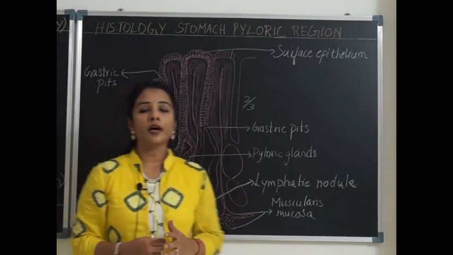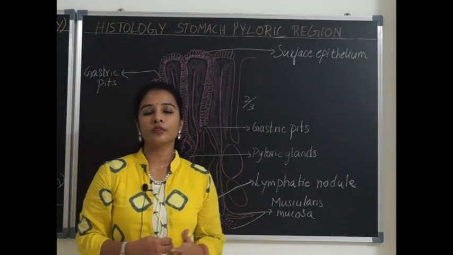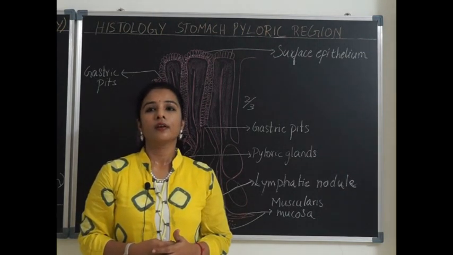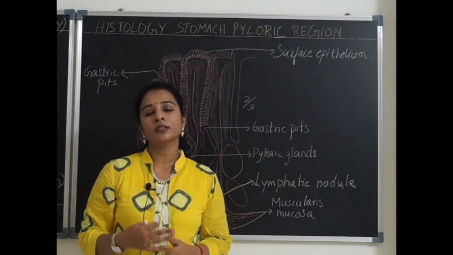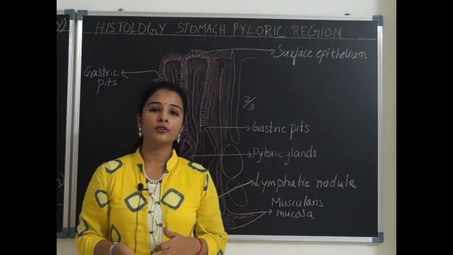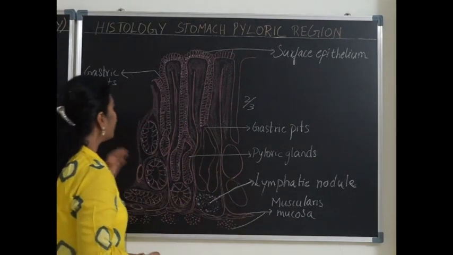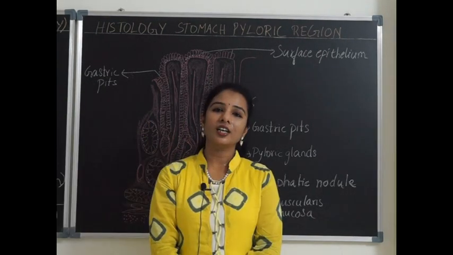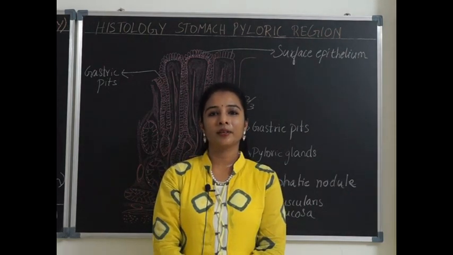In the pyloric part, the circular muscle is thicker compared to the rest of the muscle fibers, whereas in the cardiac, body and fundus, the oblique, circular and longitudinal fibers are equally distributed. So that is about the pyloric part. We shall continue with the microscopic histology and applied anatomy.